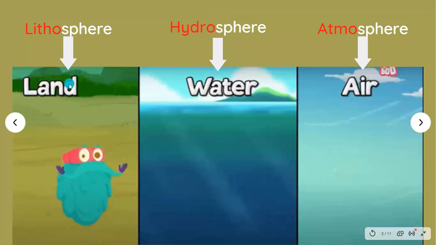Ask Didi, why lithosphere? Difficult name you gave to land. I did not give, Baba. Lithosphere is given by some people in the past, and this name is because the word litho means land. The word highlighted in red meaning land. Hydro means water, and atmo means air. All right.